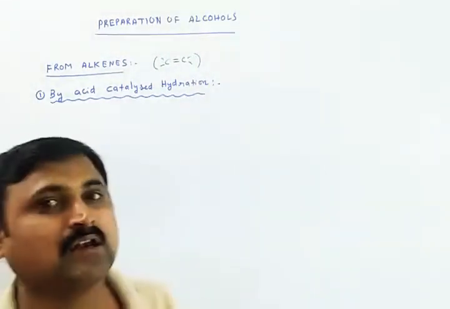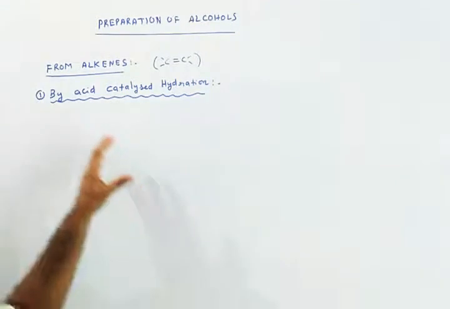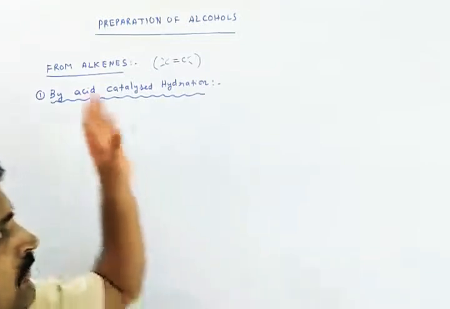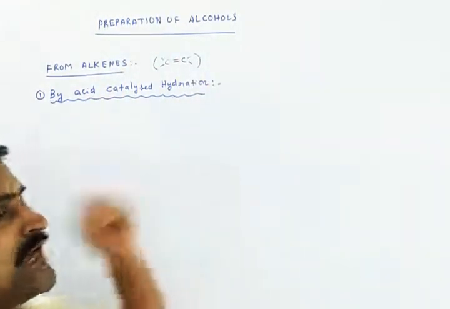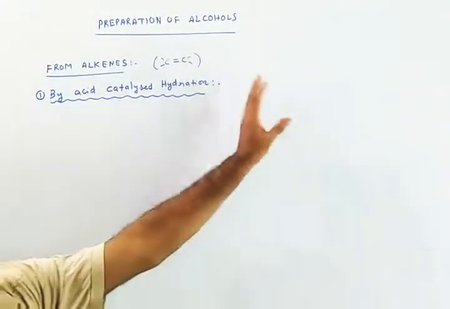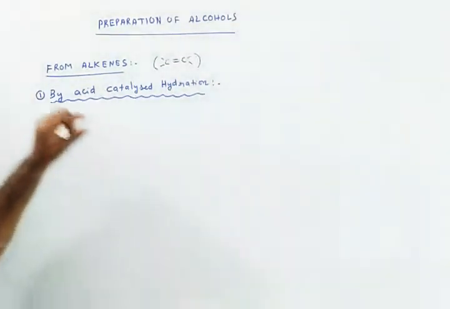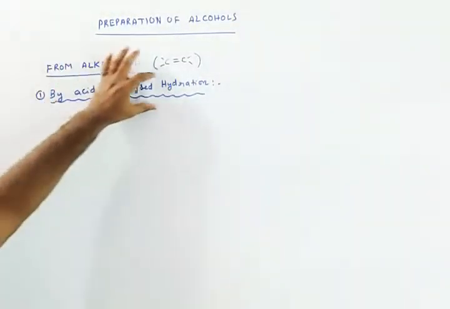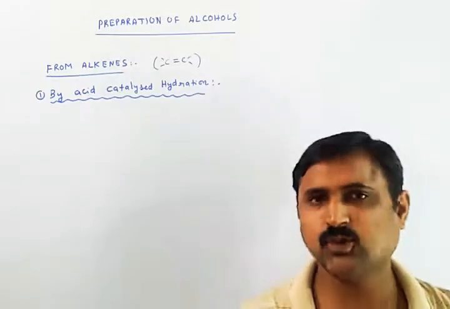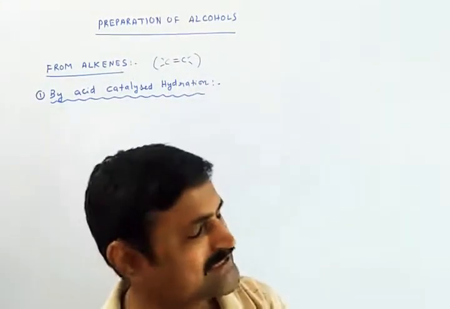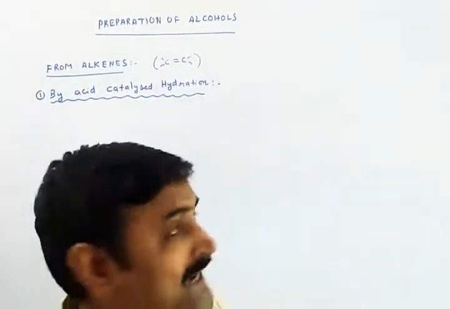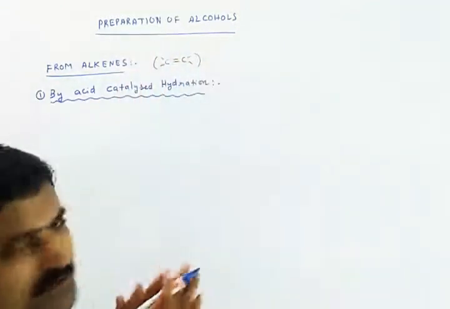Depending on how you treat an alkene, the reaction is called acid catalyzed hydration. Likewise we have hydroboration, and likewise we have oxymercuration-demercuration methods. The first method I am telling is acid catalyzed hydration of alkenes. Actually, what is the meaning of hydration? Hydration is nothing but adding water. So it is the addition of water to an alkene.